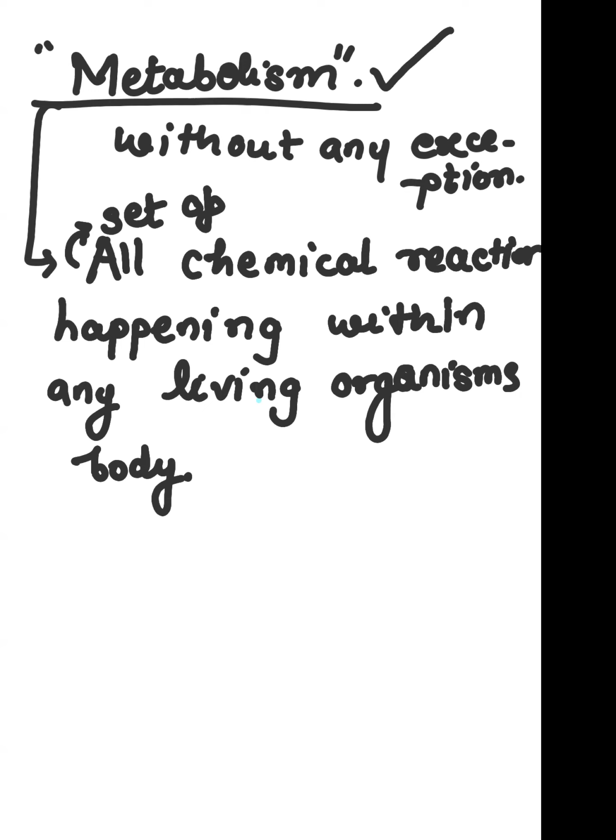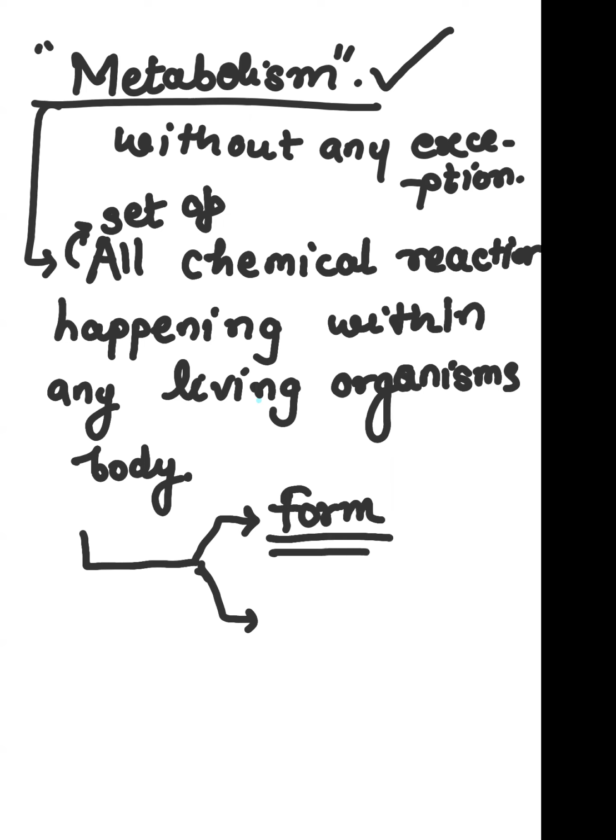Now logically we know that chemical reactions can be of two types. One type of reaction will form molecules, and one type of chemical reaction will break molecules. So one is a forming reaction, one is a breaking reaction.